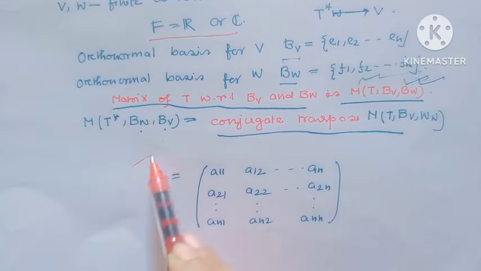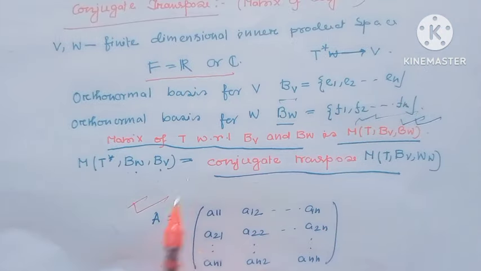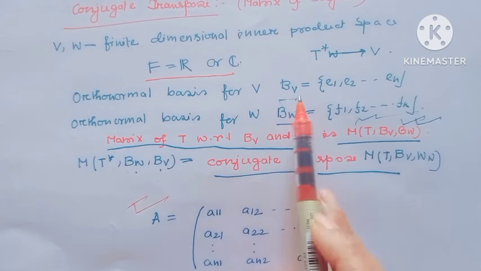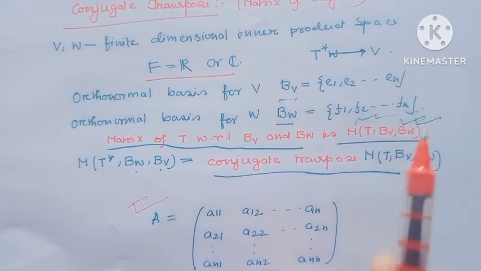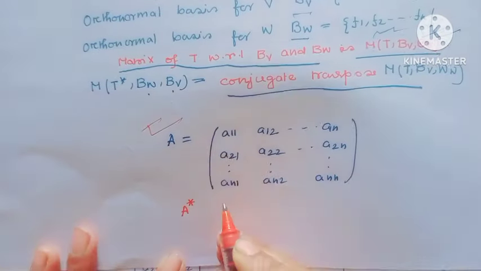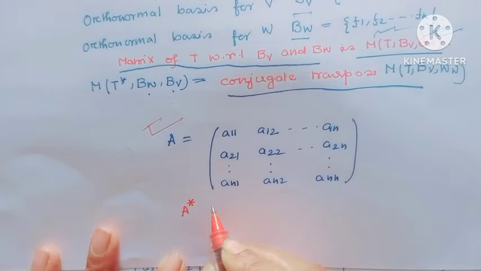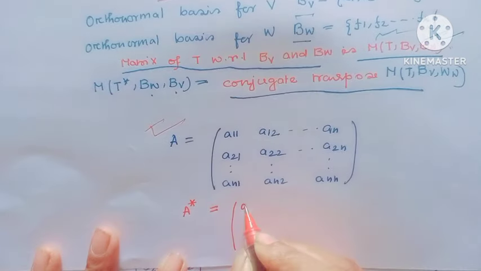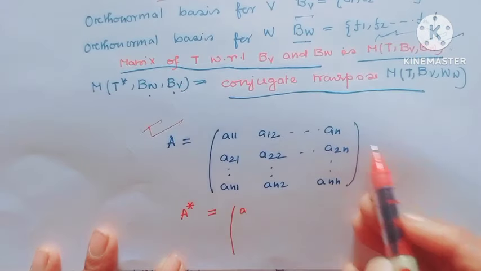That means if A is the matrix representation of T with respect to these orthonormal bases of V and W, then the matrix representation of the adjoint is the conjugate transpose of this.